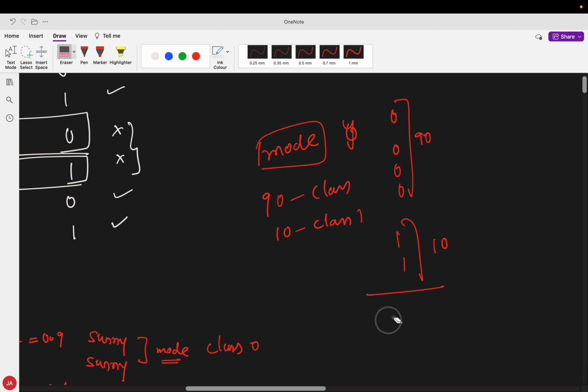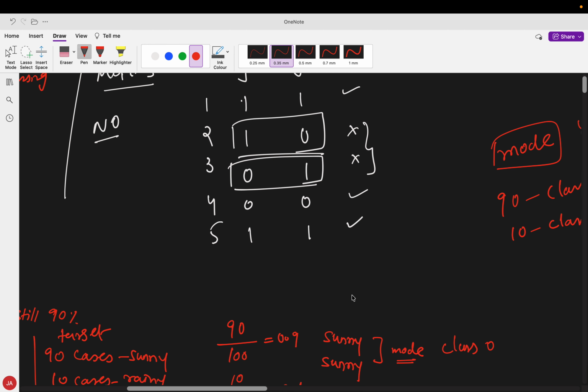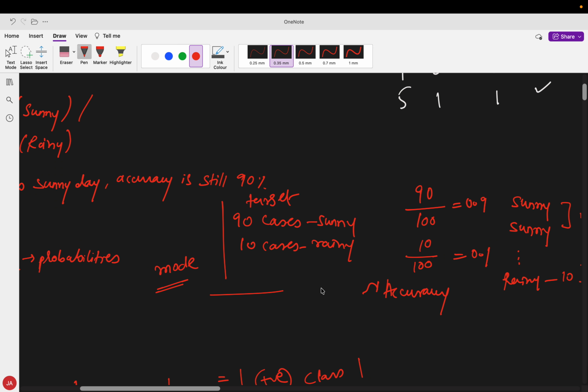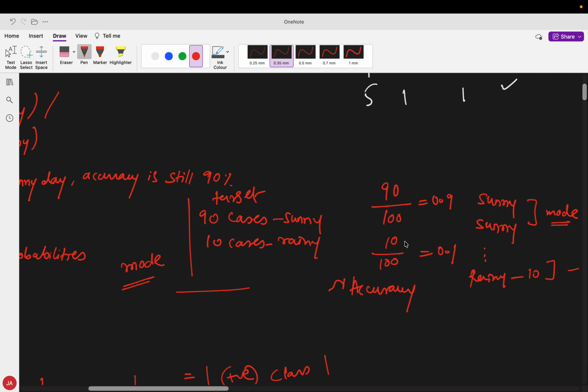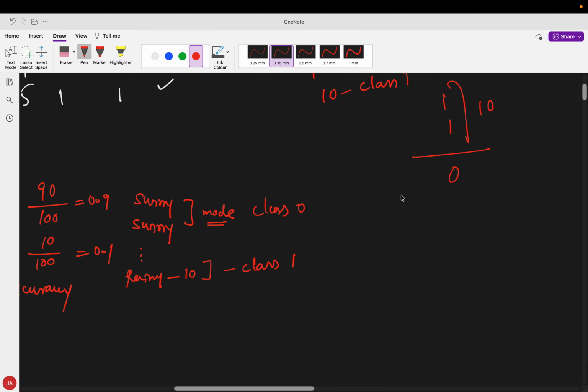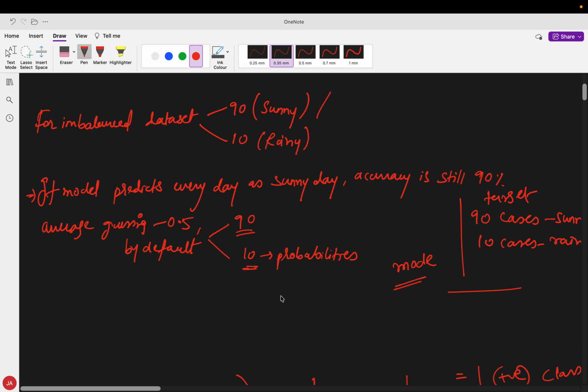If I take the mode of this, I'll get 0. So if my model learns nothing and outputs 0 for everything, the accuracy will still be 90%, for the mode model, which is the dumbest model ever.